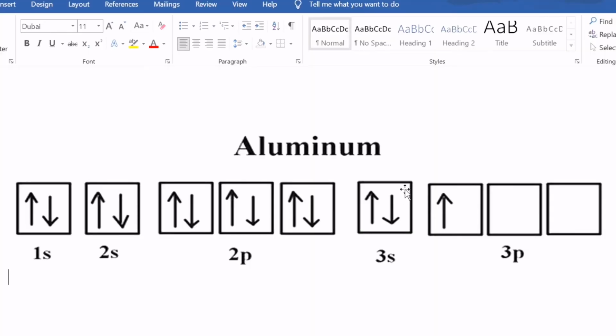It has 13 electrons, so 1, 2, 3, 4, 5, 6, 7, 8, 9, 10, 11, 12, 13. So the electron configuration is 3s2 and 3p1.